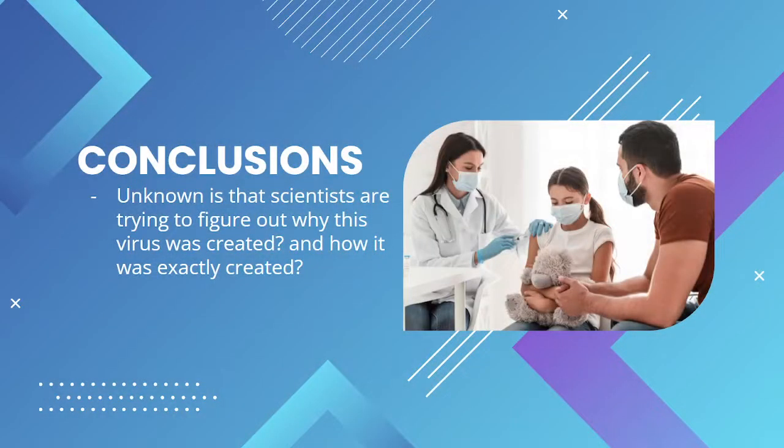In conclusion, it's important to know about Omicron as this is an ongoing virus around the world. By knowing about the preventions and symptoms of Omicron, it helps to know if someone is ever in the situation. You know now the steps of how you can prevent this virus and how you can know if someone has the Omicron. Something that is still unknown is that scientists are still trying to figure out why this virus was created and how it was